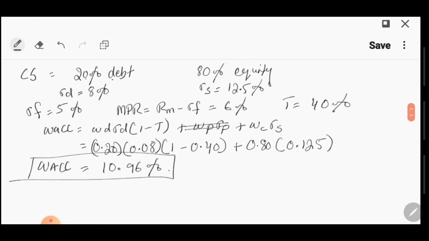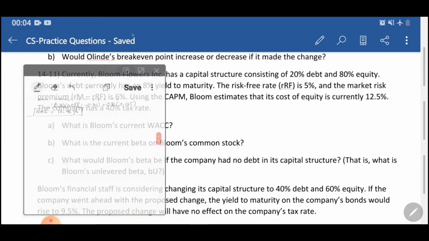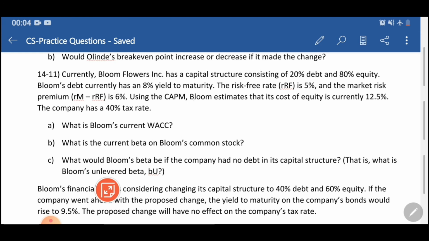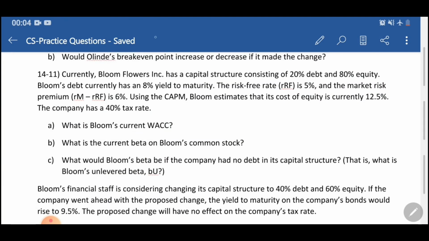So we can figure out beta from them. If we use the CAPM model, we can get beta from it, because I can see that we have the information given here. And also they said it in the question as well, if I'm not mistaken. So let's go back. Using the CAPM, Bloom estimates that its cost of equity is 12.5%. So even they have used the CAPM model.